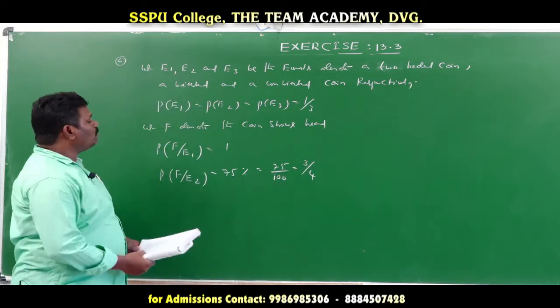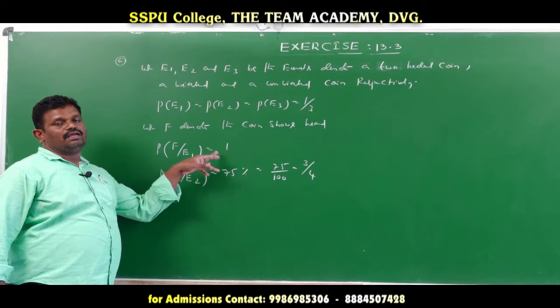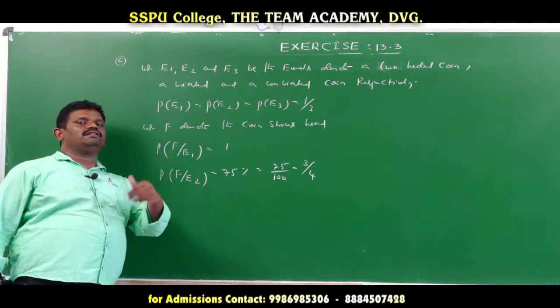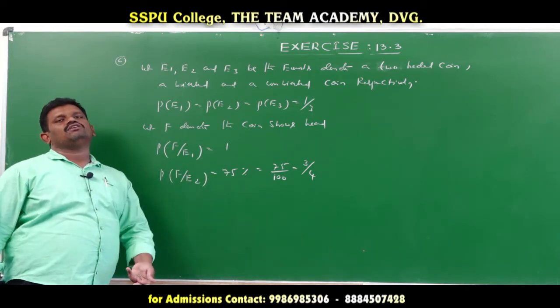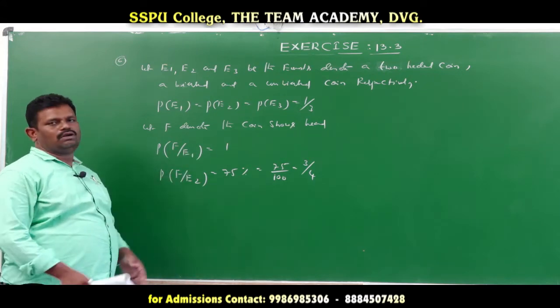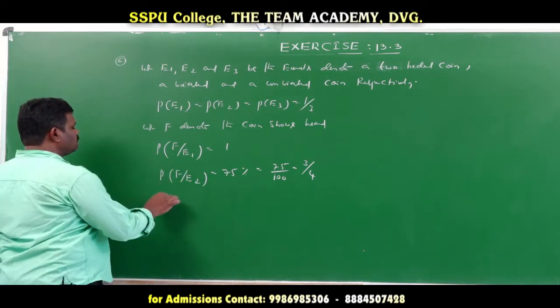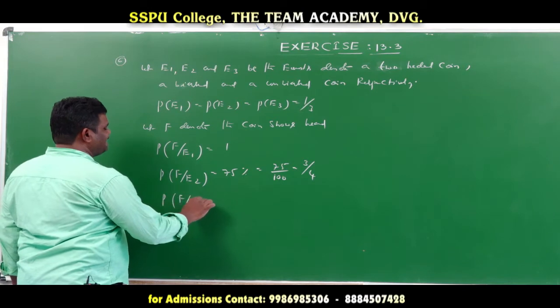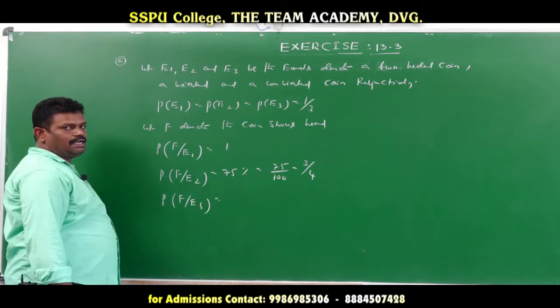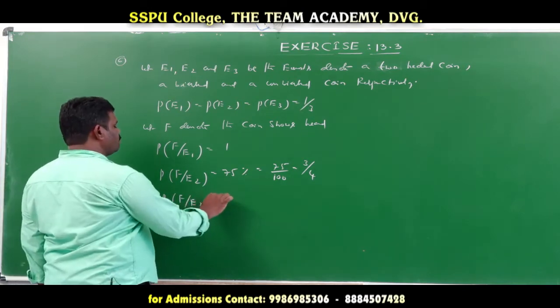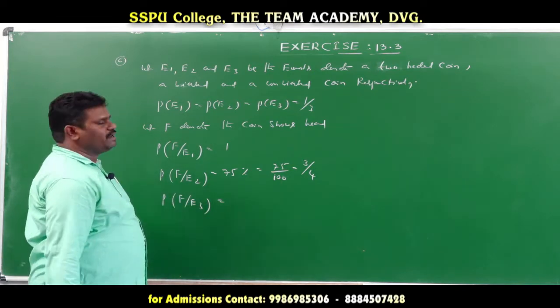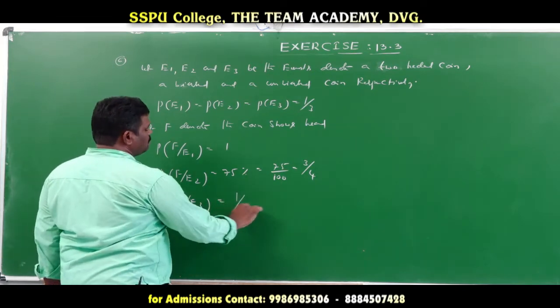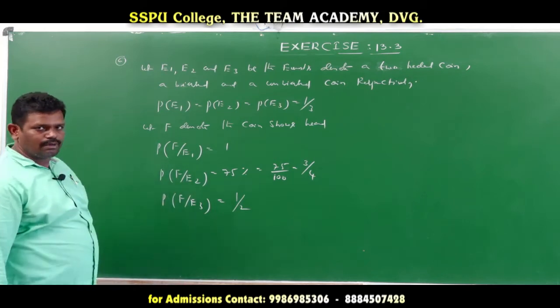Understood why we get 1 here? Both sides of the coin are heads, so 2 by 2 outcomes, that is 2C1 by 2C1, which is equal to 1. Next, the third case: probability of F given E3, the probability of the coin showing head. That is an unbiased coin, which means the probability of head is equal to 1 by 2.